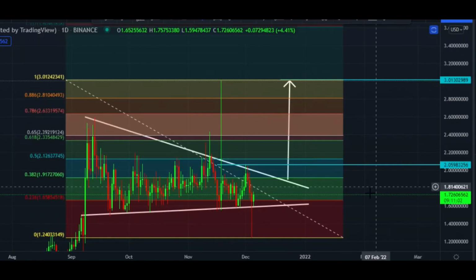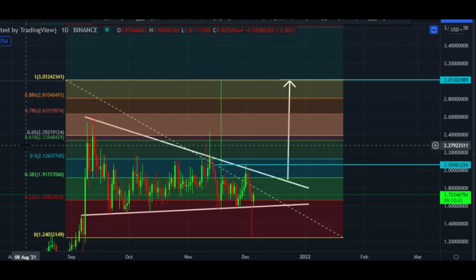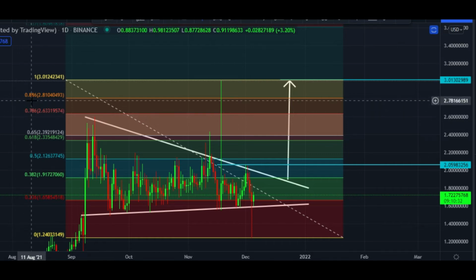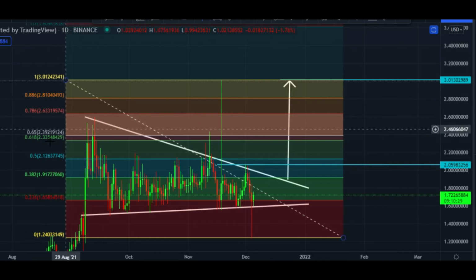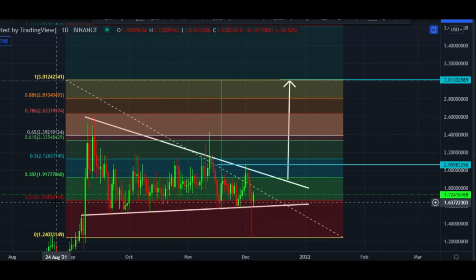Here you can see we are currently in between the 0.23 to 0.38 Fibonacci level. Once it crosses $1.91, it will break the 0.38 Fibonacci level. Next zone is the 0.5 Fibonacci level, which is $2.12. After that, the 0.61 Fibonacci level, the golden pocket, at $2.33. After that, 0.78, which is at $2.63, and 0.88, which is $2.81. These are areas to trade. And if it is rejected from this zone, then $1.65 is a strong spot.